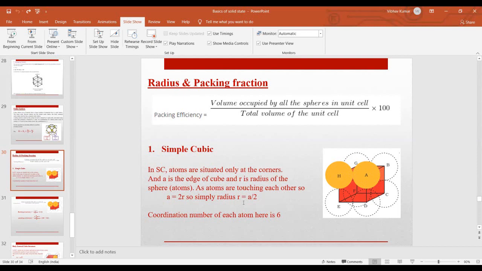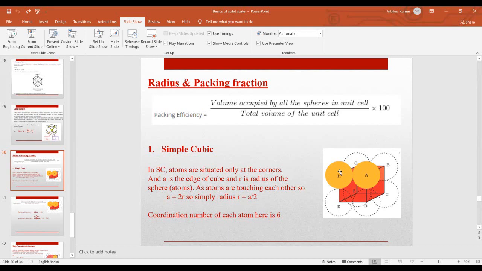Okay, so you can calculate the radius for the simple cubic crystal structure. Your r will be a by 2 for the simple cubic crystal structure, right? And the coordination number of each atom in simple cubic will be 6.